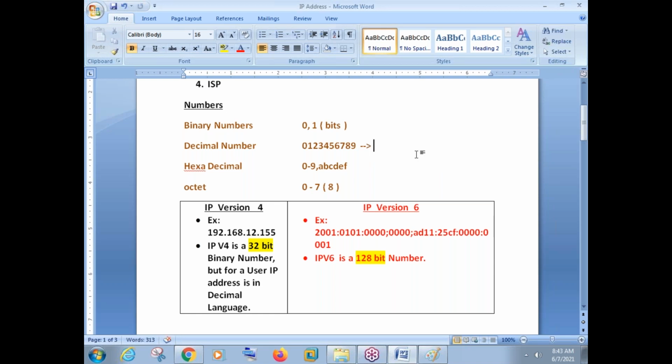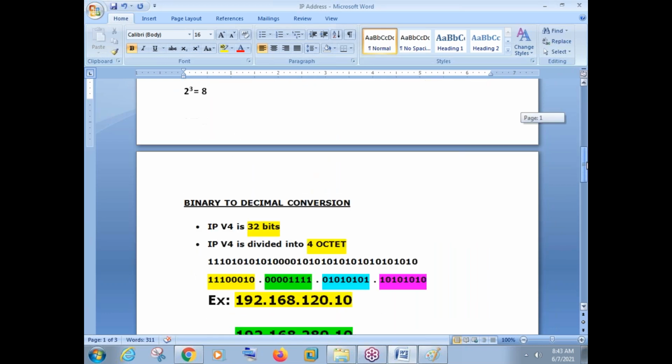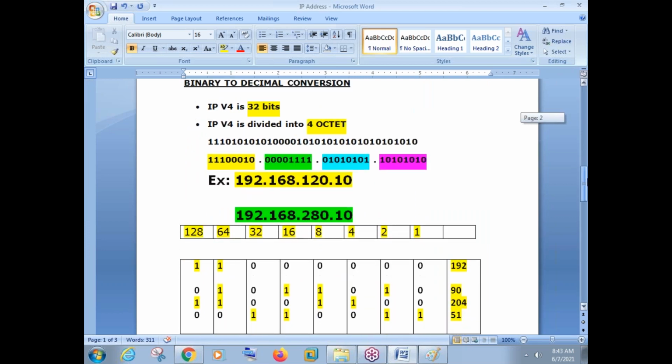That is the reason we need to learn the binary language. We need to learn how to convert a binary number to decimal, and decimal to binary. That is what we have done in our previous classes. So after completing this much, remember we have been discussing binary and decimal conversion. See, I'll just revise everything today.